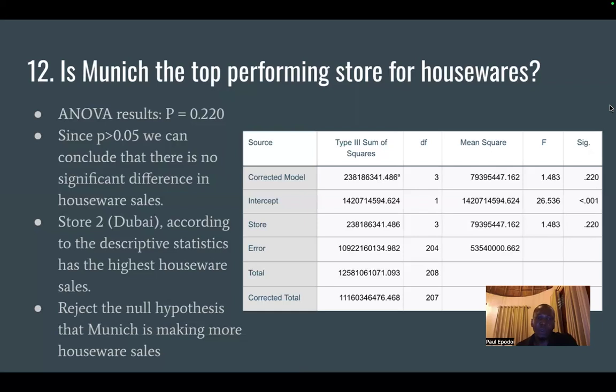We also realized from the descriptive statistics that store 2, Dubai, had the highest houseware sales. So we reject the null hypothesis that Munich is making more houseware sales.